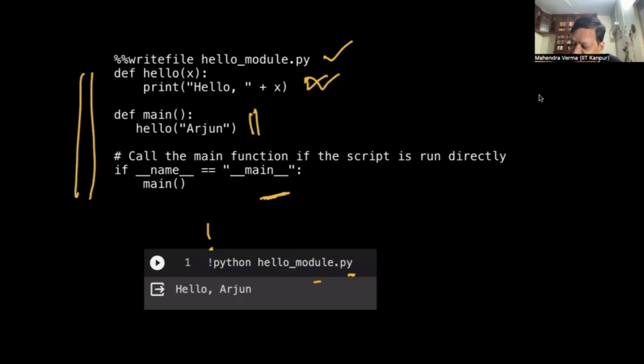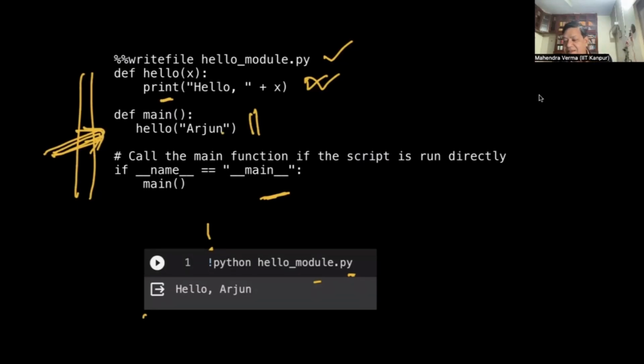So what is it going to do? It is going to run this main. This will be run, and that will produce hello plus the value, right? Because this is going to call the hello function, which prints hello plus X, and X is Arjun. So it is going to call this.